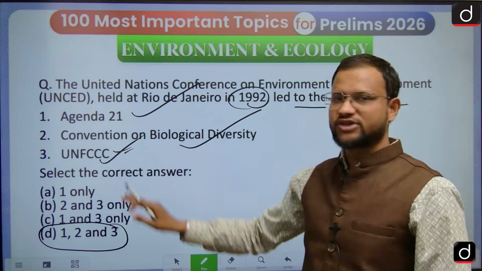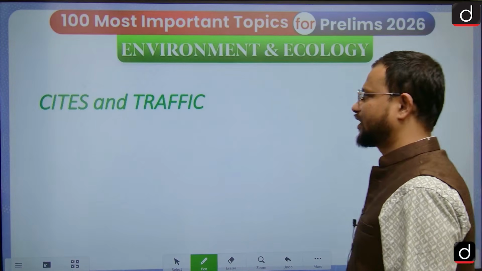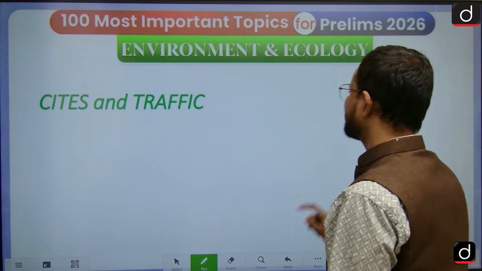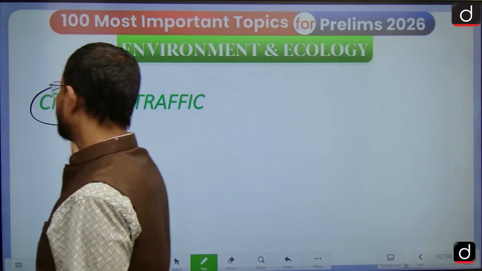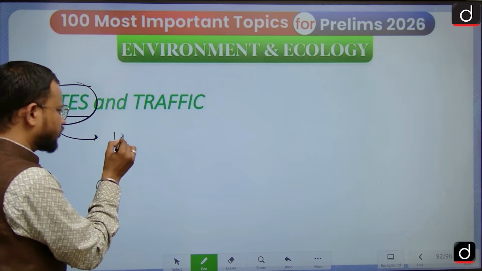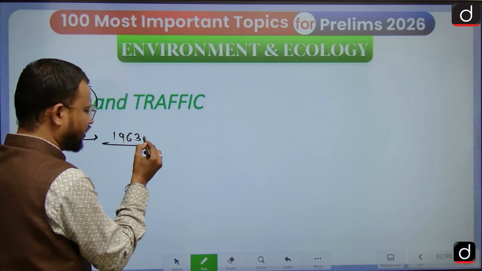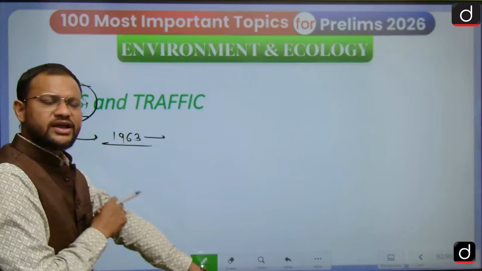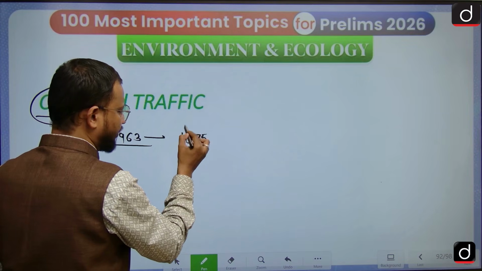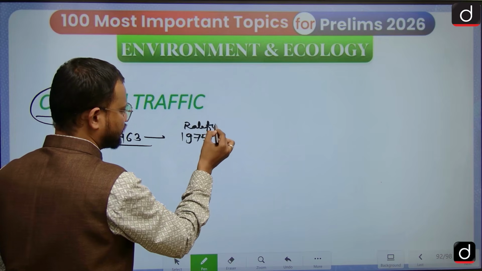So that is again very informative. Then CITES and TRAFFIC. Yes, guys, CITES, the Convention on International Trade in Endangered Species. This convention was conceived in 1963, with the initiatives of various organizations, though it got ratified in 1975, 1975-76.